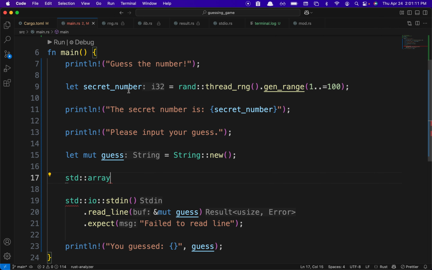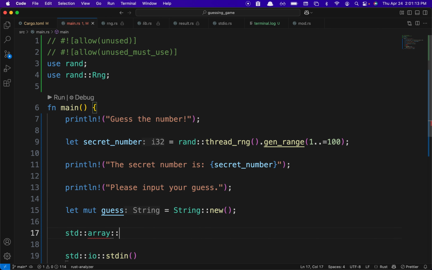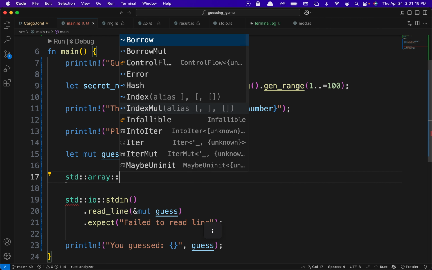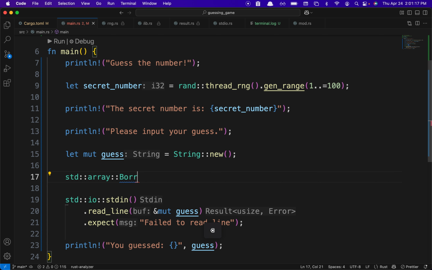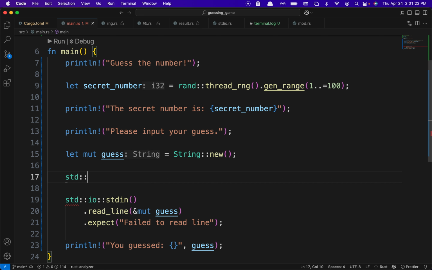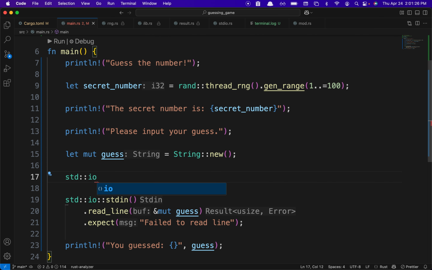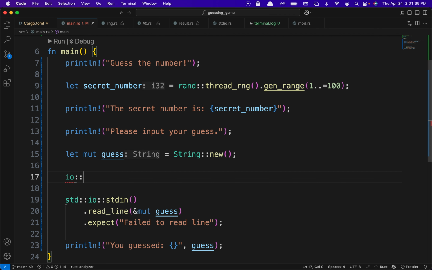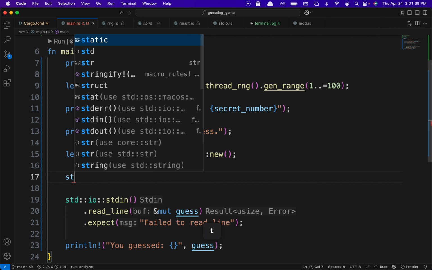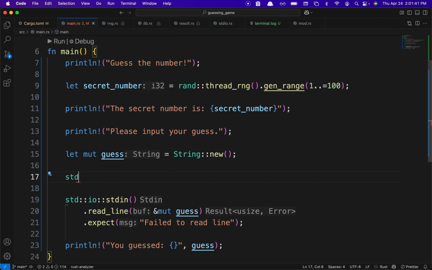Actually, if you only want to use something like rand or IO something, then you need to mention it, import it as std colon colon io, at the top with use std io.